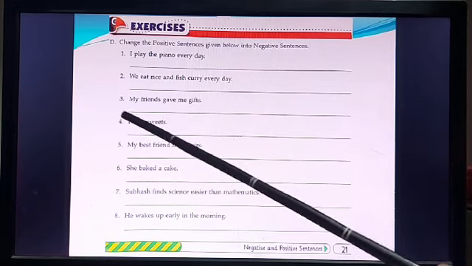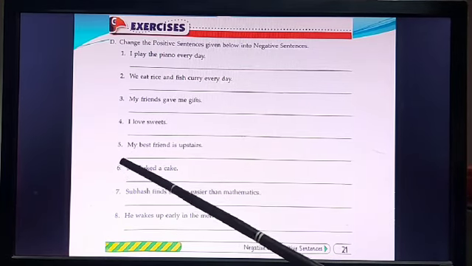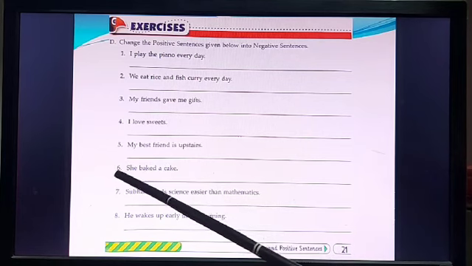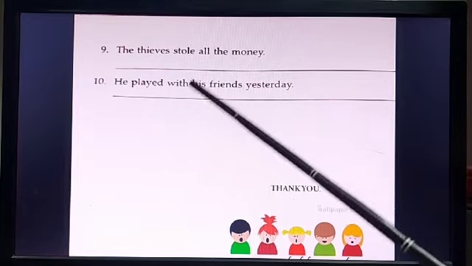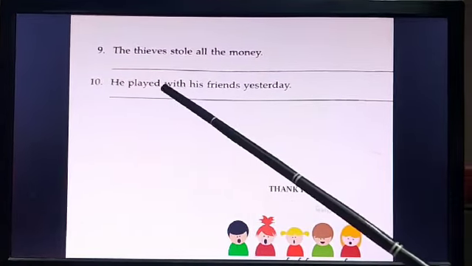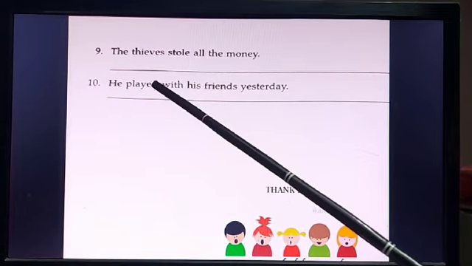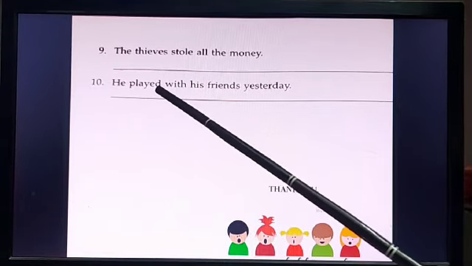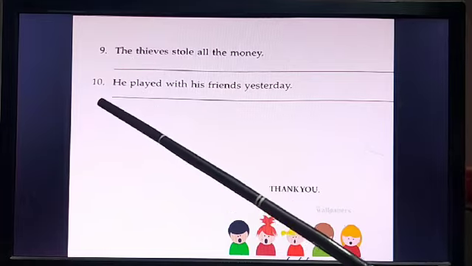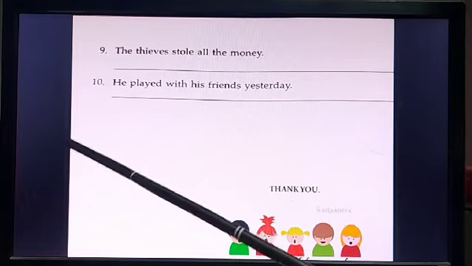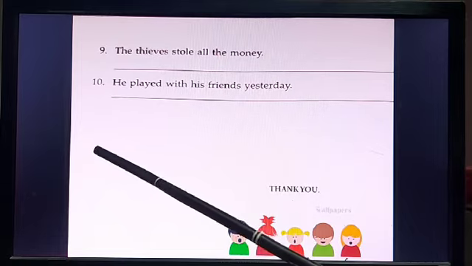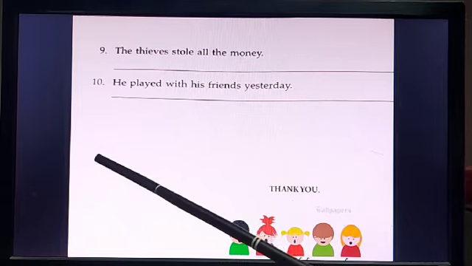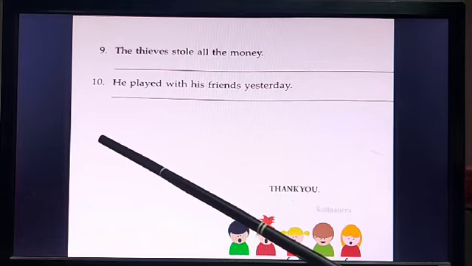Okay, so 1, 2, 3, 4, 5 and 6 I did today with you all. Now 7, 8, 9 and 10, 4 of these you will try yourself and do in the book only. Okay, all these answers 1 to 6 you will do it in the book, and then 7, 8, 9, 10 you will try yourself and do it in the book. I will give you all the answers, but before that I want you all to try. Okay, so you all will try first, then I will give you the answers in the next video.